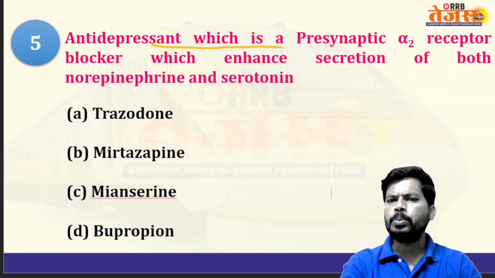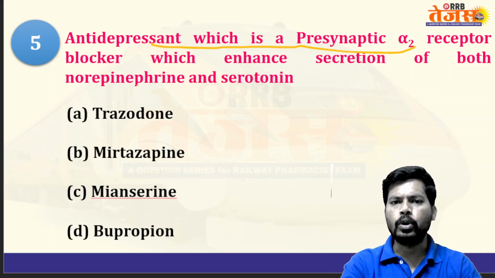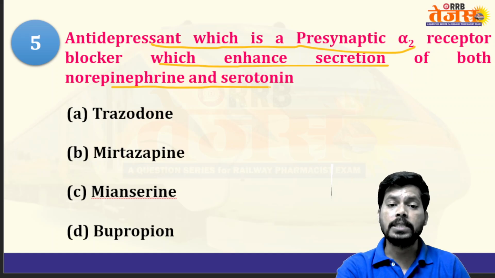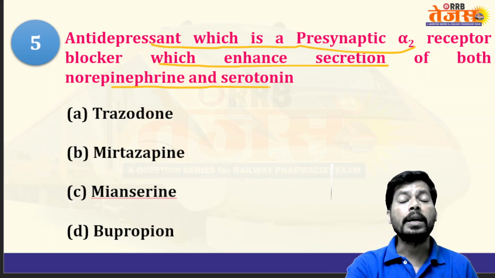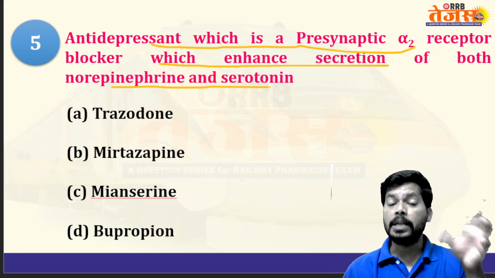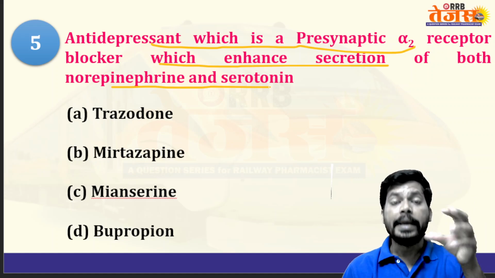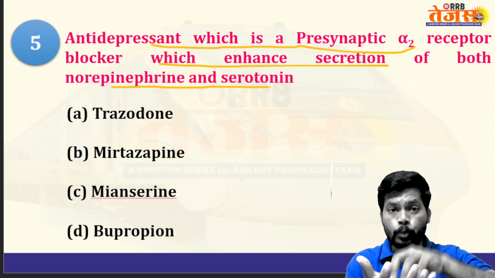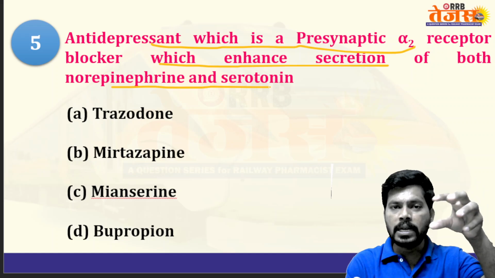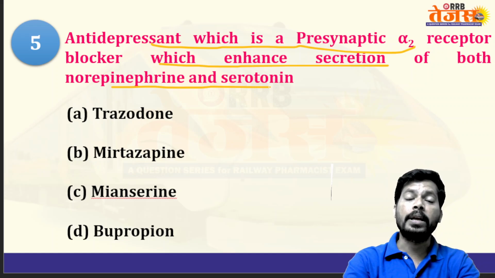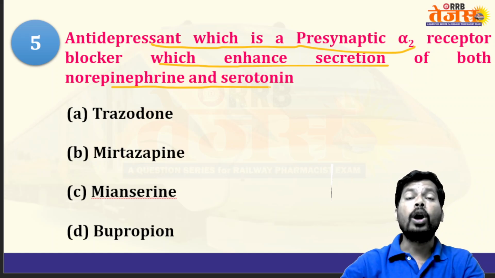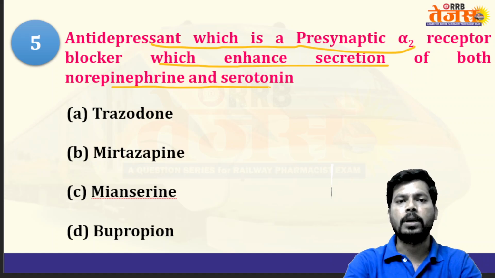Next, the antidepressant which is a presynaptic alpha 2 receptor blocker, which enhances secretion of both norepinephrine as well as serotonin. Examples like trazodone, mirtazapine, mianserin, bupropion. All these are atypical antidepressants. Generally, typical antidepressants act by inhibiting the reuptake of neurotransmitter from postsynapse to presynapse and increase the levels of neurotransmitters at the postsynapse. But atypical antidepressants act by blocking autoreceptors like the alpha 2 receptor.